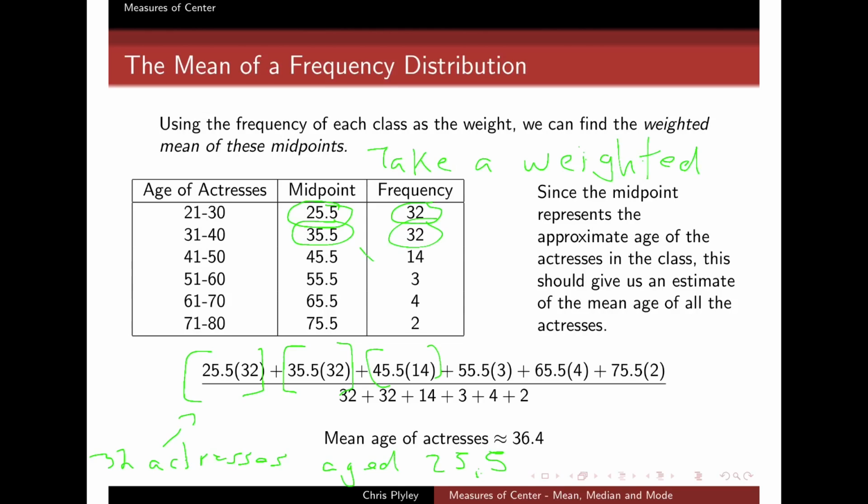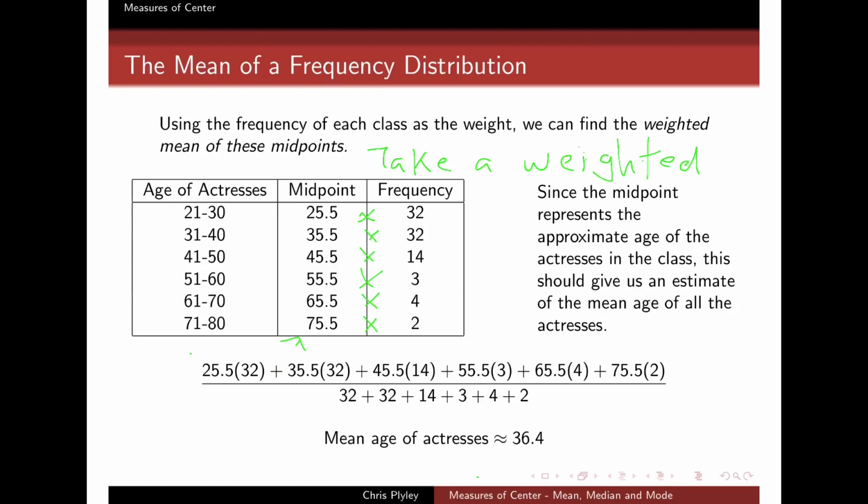I multiply 45.5. Basically, I take each of these midpoints and multiply them straight by the frequency. And what I'm doing is weighting these values according to how frequently they appear. And so what that does is it lets me take just the regular old weighted mean formula. I take the sum of the x times the w divided by the sum of the weights.